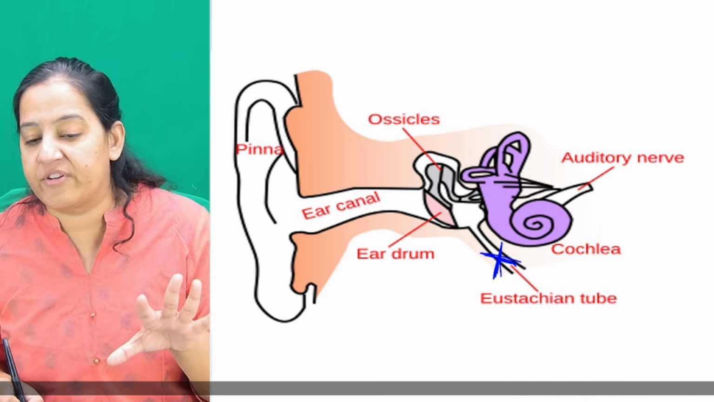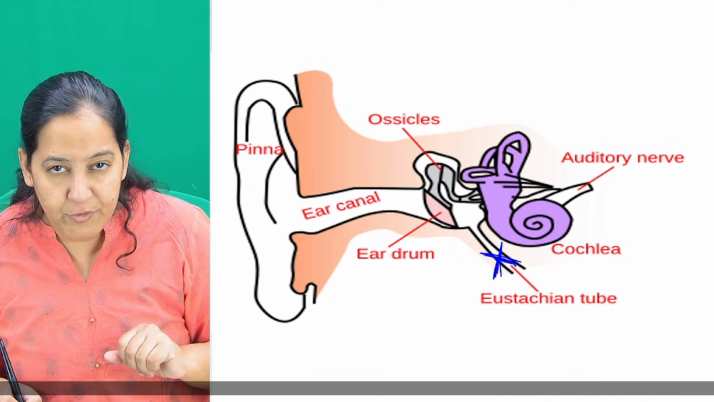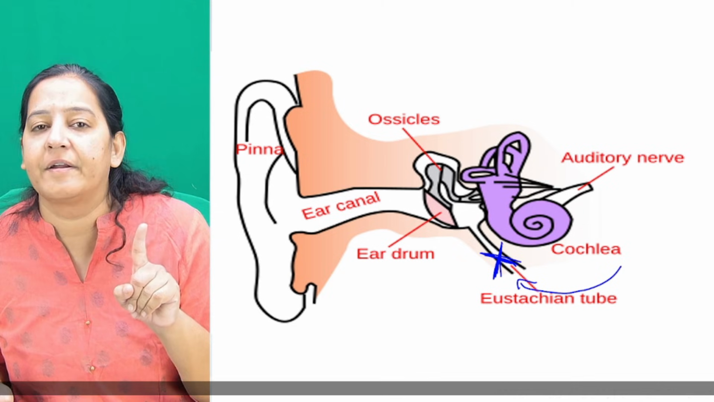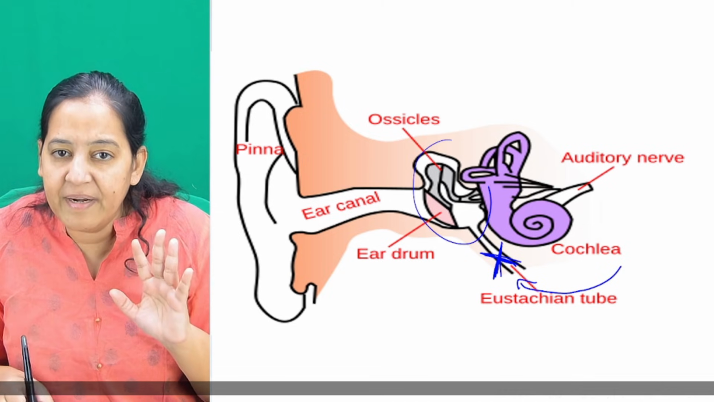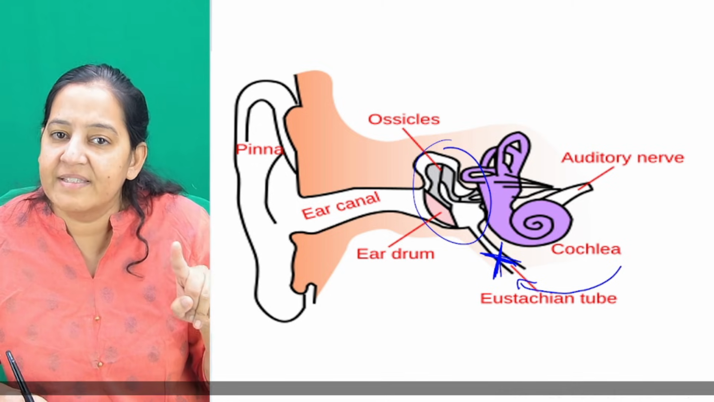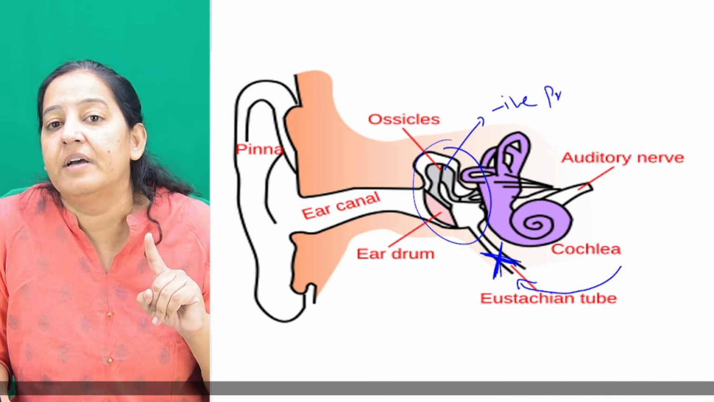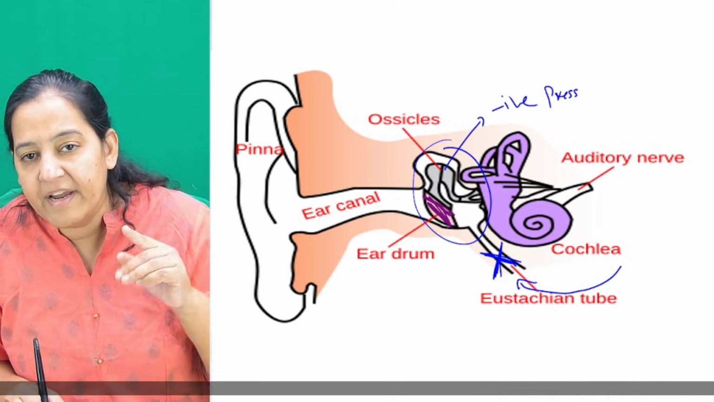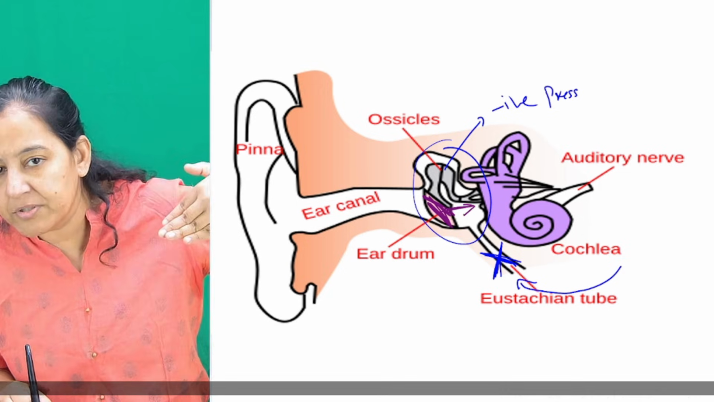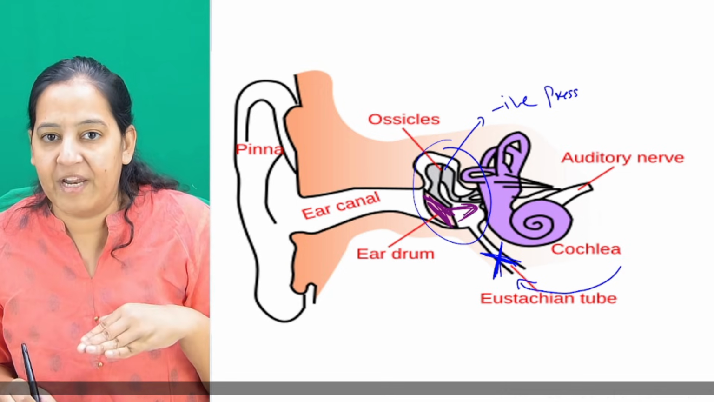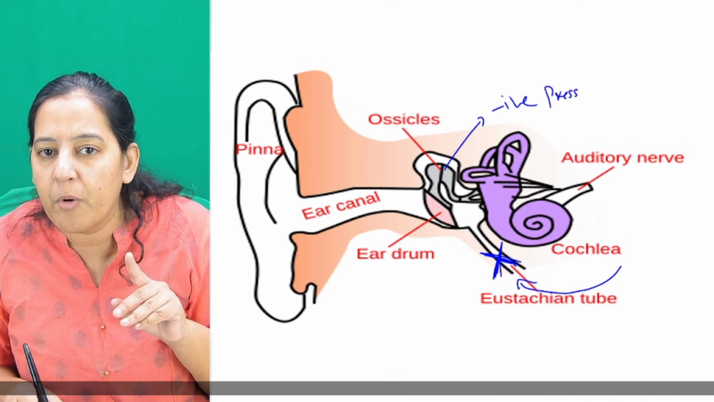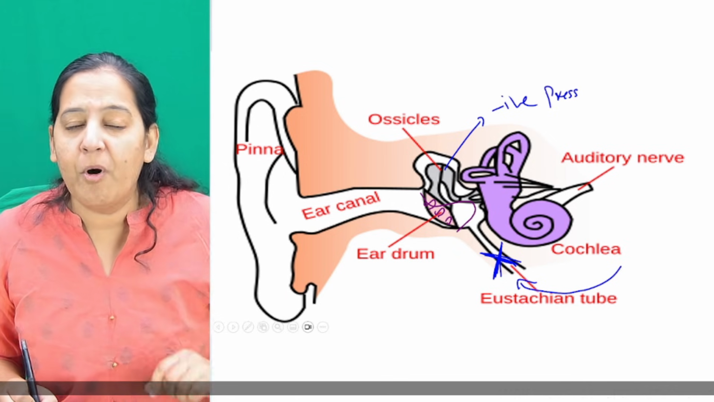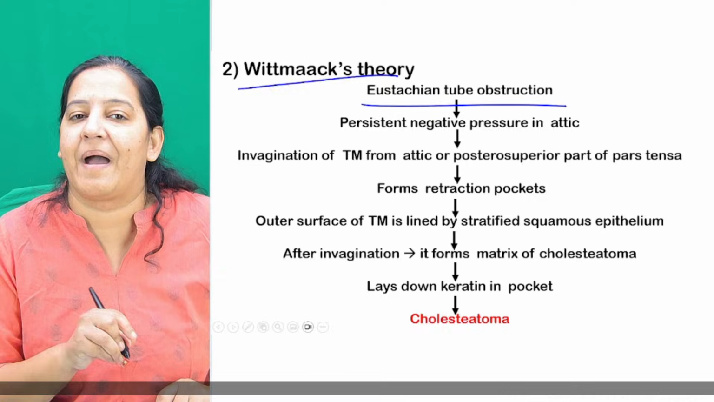If the eustachian tube is obstructed, we all know what's going to happen. You tell me what's going to happen. Many times I told you, if the eustachian tube is obstructed, air will not come into the middle ear. The middle ear will not be ventilated. So whatever air is present inside the middle ear gets absorbed, and inside the middle ear cleft there will be negative pressure. Whenever there is negative pressure, you can see this is the tympanic membrane, it will retract the tympanic membrane. Because of the negative pressure, it will pull the tympanic membrane, and small retraction pockets are formed. It is not that the complete tympanic membrane is retracted. Small retraction pockets are formed. That is the Wittmaack theory. Okay.